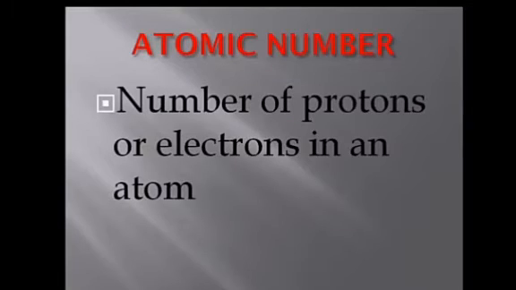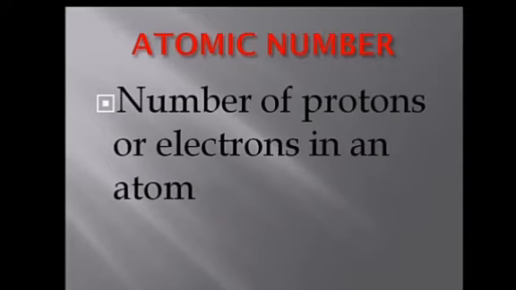Each atom has an atomic number. What is atomic number? The number of protons or electrons in an atom is the atomic number. You might have studied that an atom consists of protons, electrons and neutrons. In an atom, the number of protons will be equal to the number of electrons.